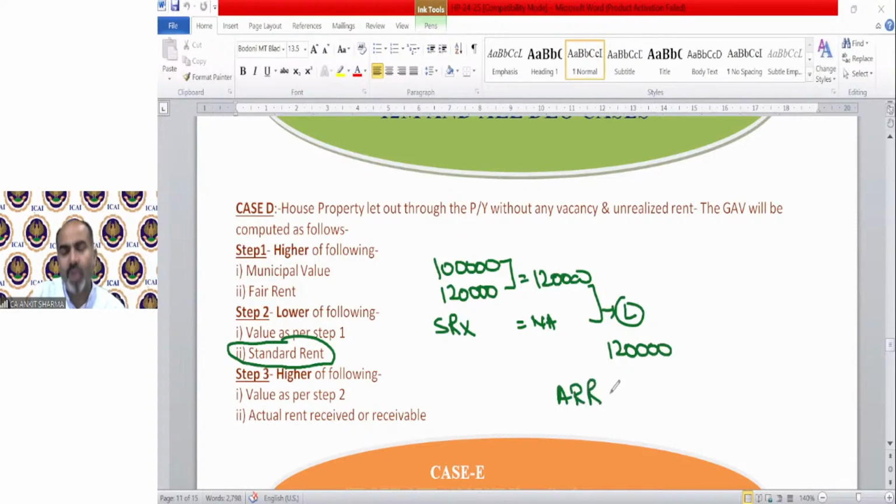So if any value is not given, then we will take it as not applicable. We will skip that value and solve the question. Suppose municipal value is also not given. Then again, the fair rent will be the higher value. Standard is not given, so that will be your lower value. If standard is given, suppose 130, then that lower value will be what you compare with the ARR. So if in a question municipal value and standard rent are not given, then skip that process. Without that value, you need to solve the steps and that will be your value, right?